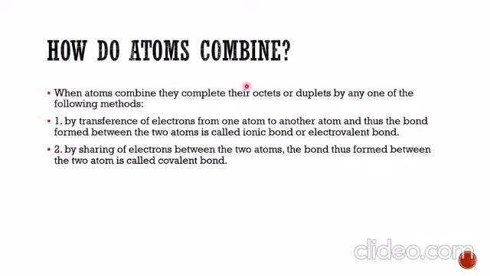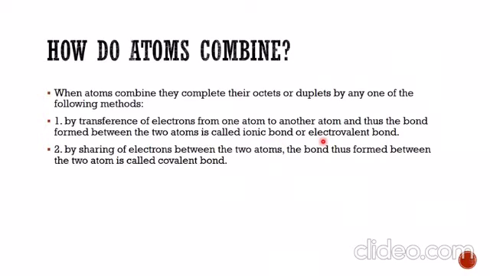Now how do atoms combine? When atoms combine, they complete their octet or duplet by any one of the following methods. Number one, by transference of electron from one atom to another atom, and thus the bond formed between the two atoms is called ionic bond or electrovalent bond.